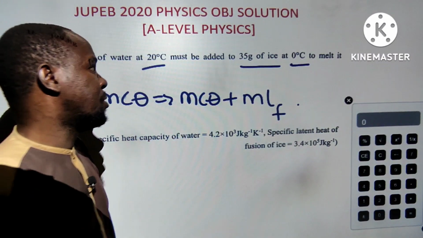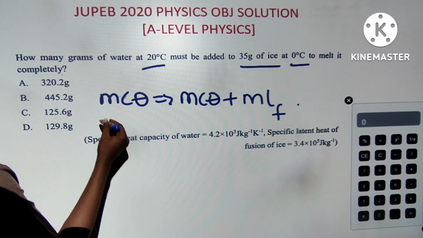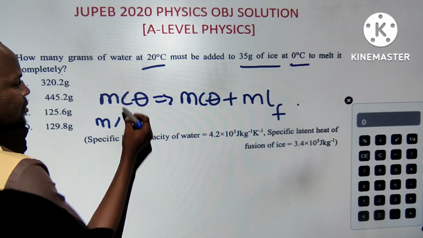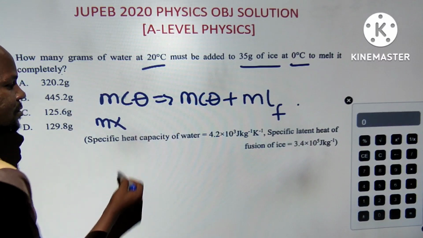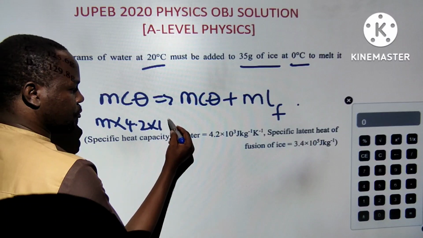I think it's a direct thing. Maybe you guys should just do that. So mcθ, m is what we are looking for. C can get cancelled out, but let me just read. C is 4.2 times 10 raised to power 3.